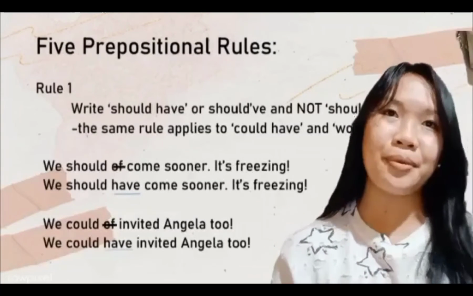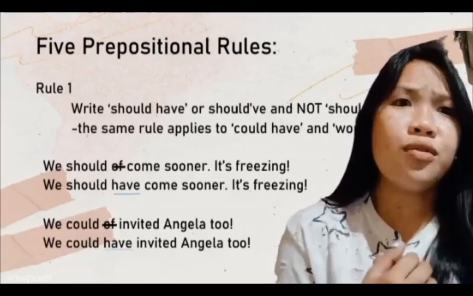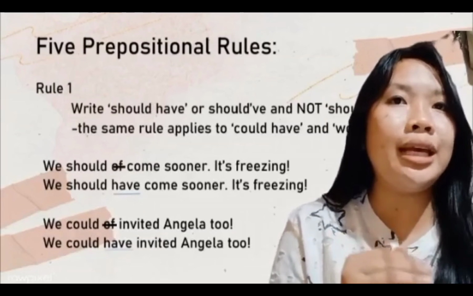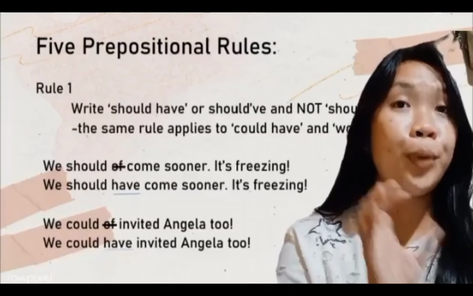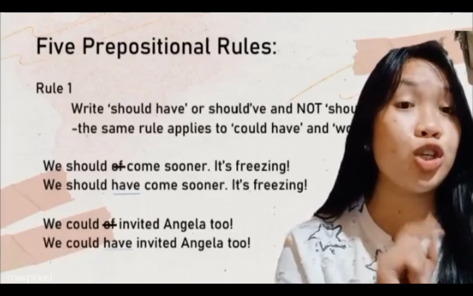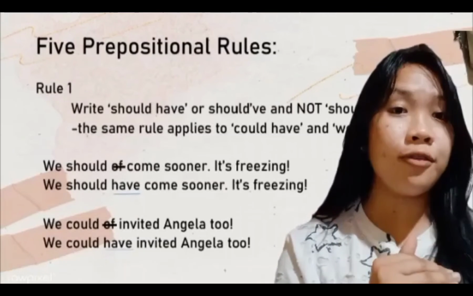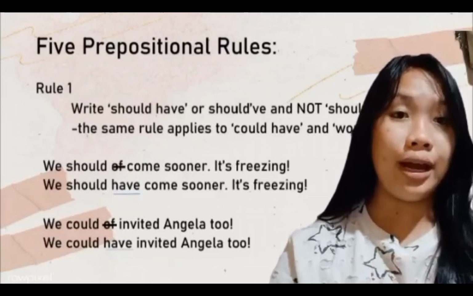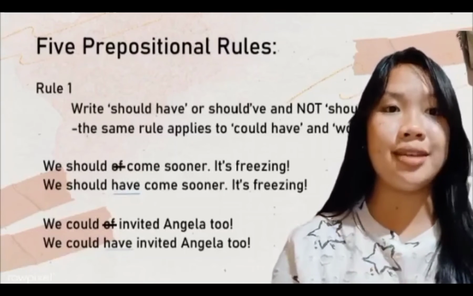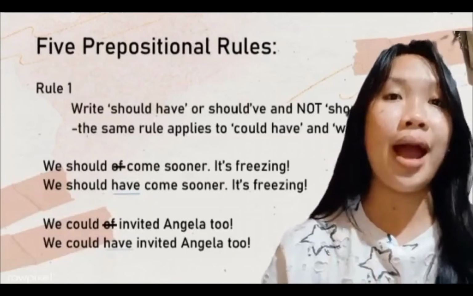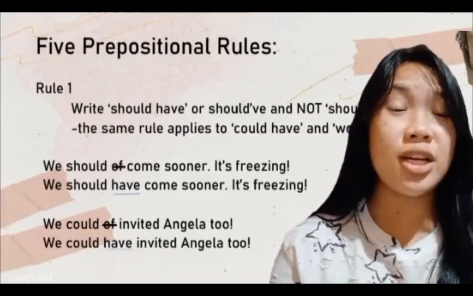Let's get an example. We have here, we should of come sooner, it's freezing. So our word here is should of. What is the rule again? We put should have, not should of. So instead of putting should of, we remove the of in the sentence and put have. We should have come sooner, it's freezing. So it's correct. Next one is, we could of invited Angela too.